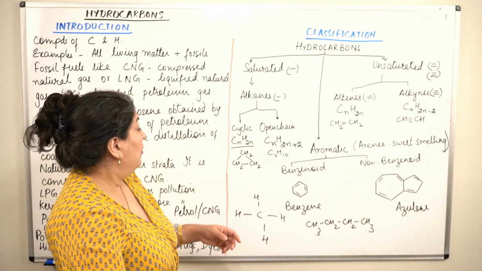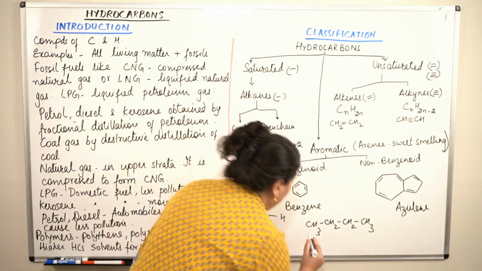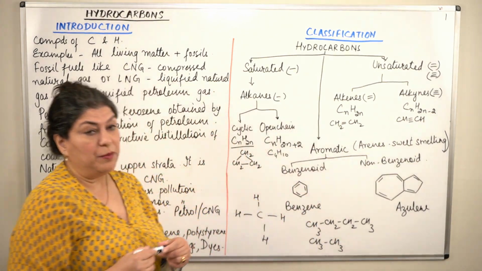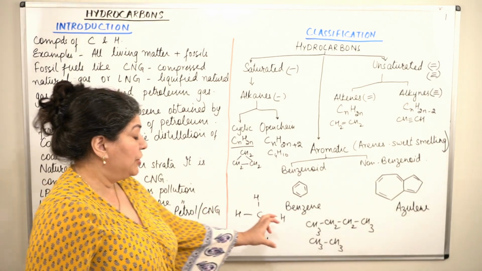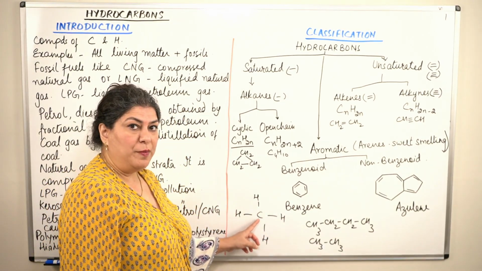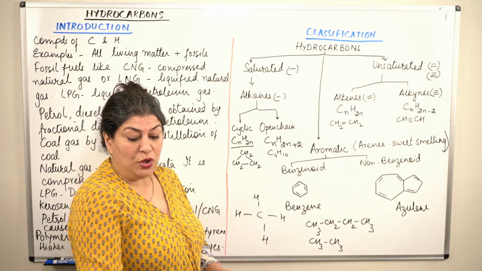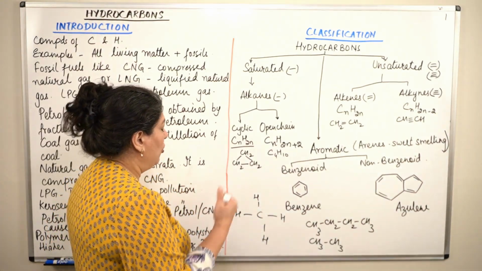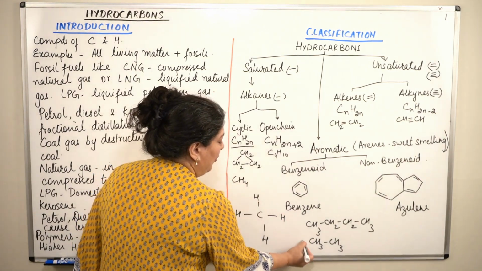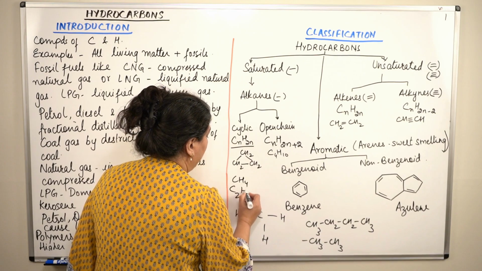You may take the example of ethane. Ethane would be CH3, CH3. So if you look at the number of carbon atoms and hydrogen atoms in alkanes, in methane, what is the formula? There is 1 carbon and 4 hydrogens. So the formula for methane is CH4. The formula for ethane would be C2H6.